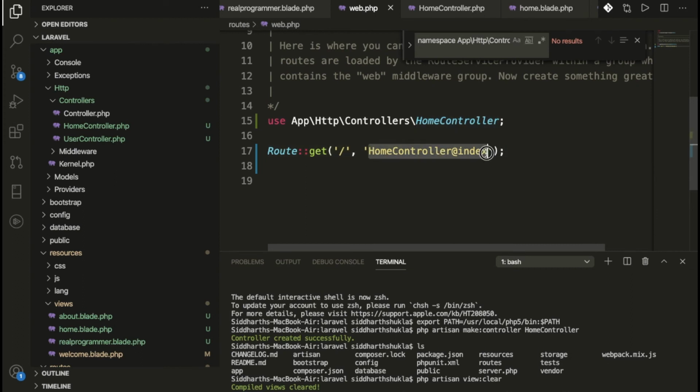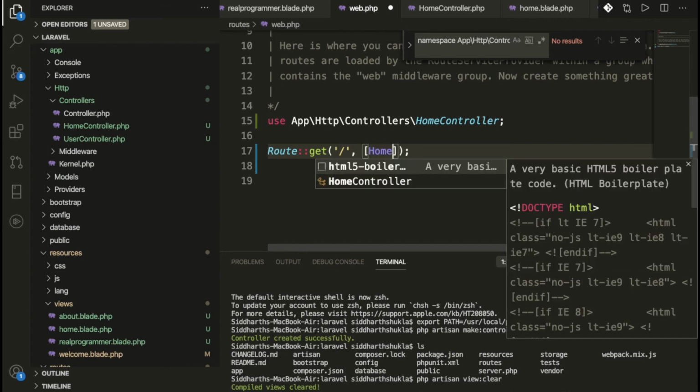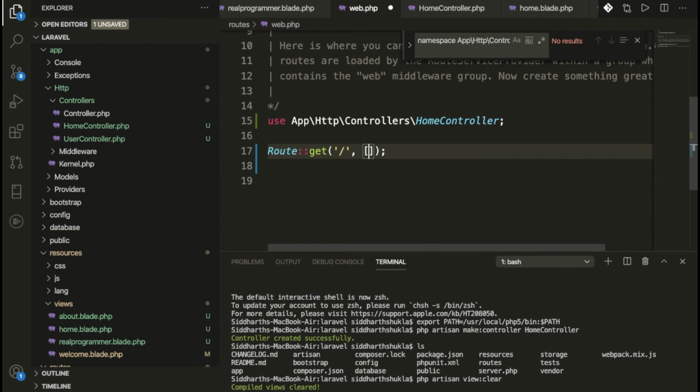In Laravel 7, 6 or 5 this would work, but in Laravel 8 it does not. So let me remove this.